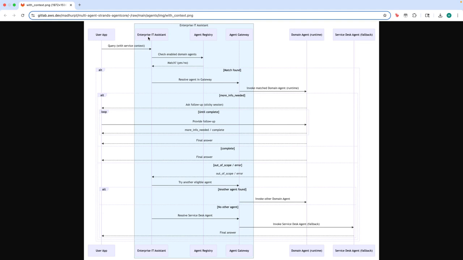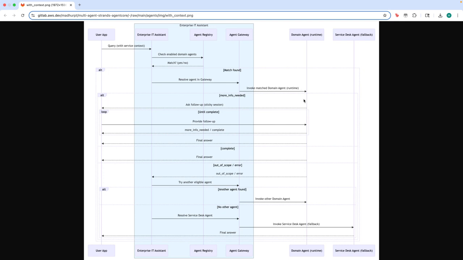So what the enterprise IT assistant will do is skip the orchestrator, which is another node within that graph, and directly route the request to that specific matched agent within the gateway, and it would invoke that matched agent. So the flow is that a user comes in with context. If that product context contains the name of an agent which is given within the registry, then it would be a direct match, and that would skip the orchestrator. We would do a list tools on the MCP in the agent gateway, based on the MCP specification, check if there is a development tools agent, and then invoke that.